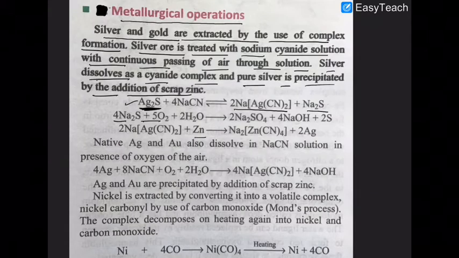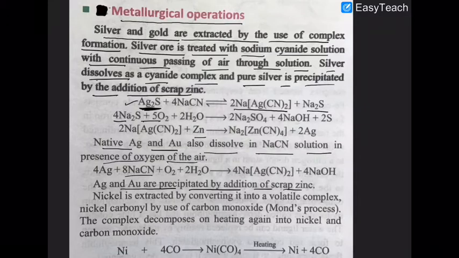Now the native silver and gold also dissolve in NaCN. It means if there is any pure silver or gold, it also gets dissolved as a complex. Now silver and gold can be precipitated by adding scrap zinc.